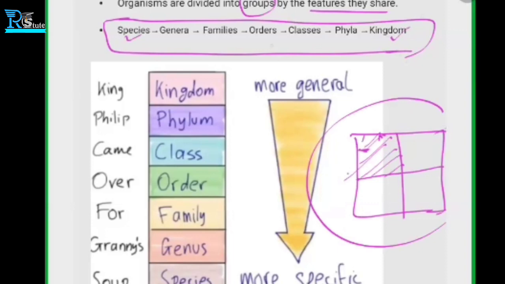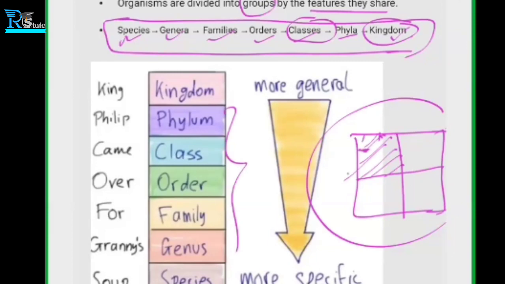If we collect all the species, they make the genera. All the genera are collected to form the families, then order, then we have classes, then phyla, and then the largest part is the kingdom. In your IGCSE board, the important parts are these three only: first, second, and even you can say the class. For the rest of the things you should just remember the names, but don't worry about the detail. I'll give you the example, and from there you'll be more clear.